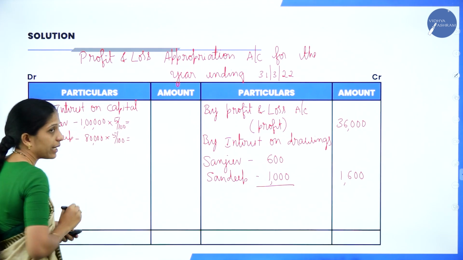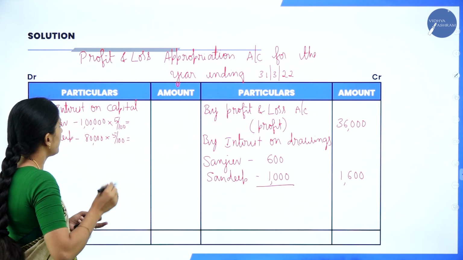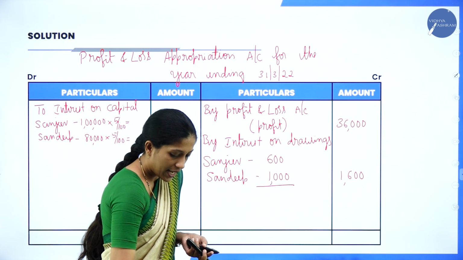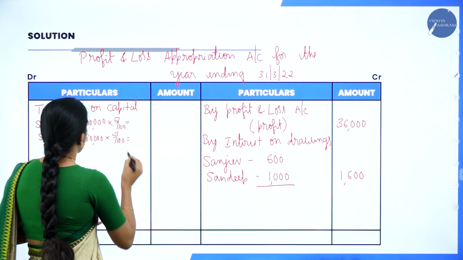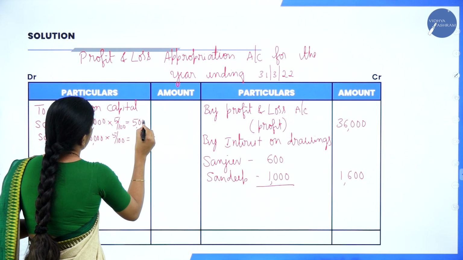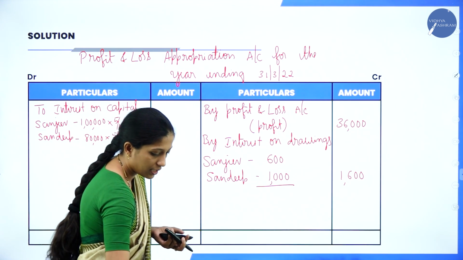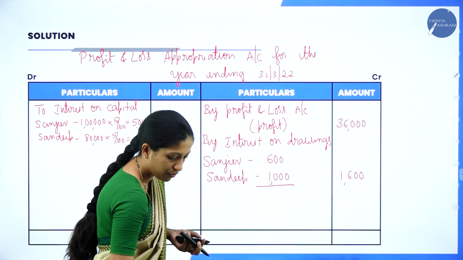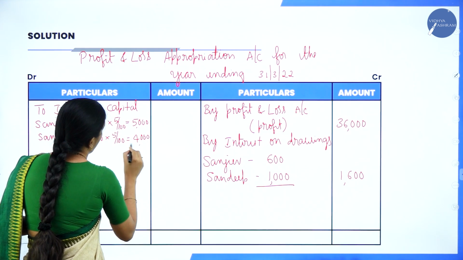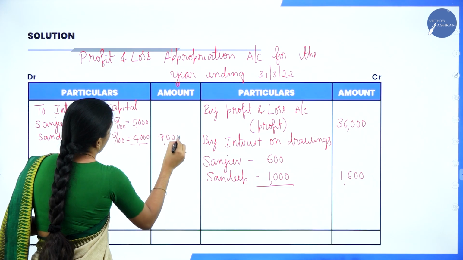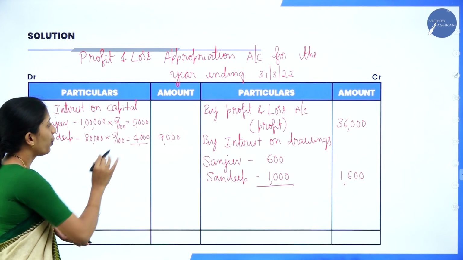You will write the amount in the inner column, total it, then write in the outer column. So 1 lakh into 5%, this will be 5,000 and here 80,000 into 5%, this is 4,000. Outer column 9,000. 5 plus 4, 9,000. Hope you are clear.